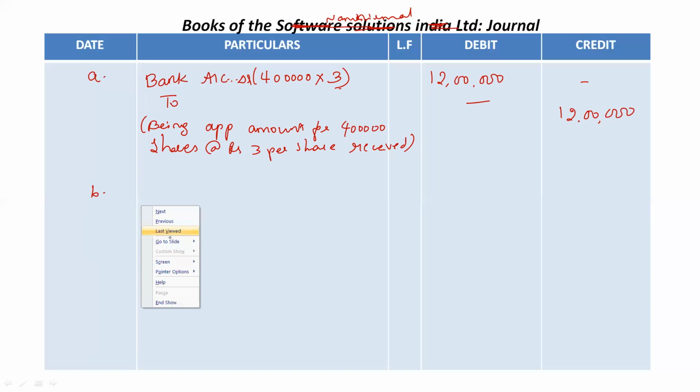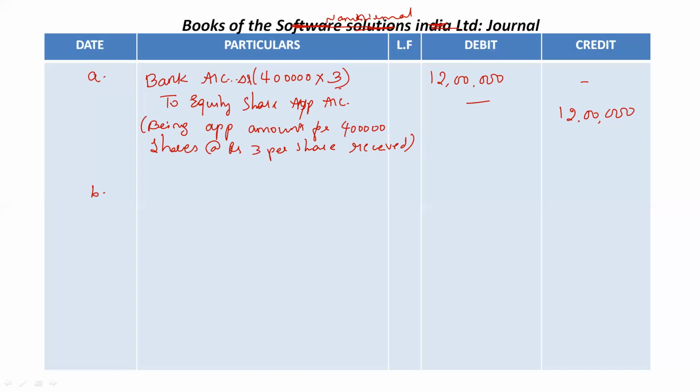So to equity share application account. If in question it's given company is issuing preference shares, then you need to mention to preference share application account. Wherever you will be using the word share in the solution or entries, instead of using just the word share, you need to use the word equity share.